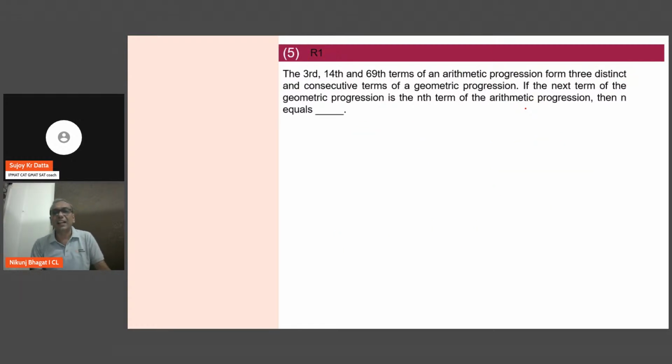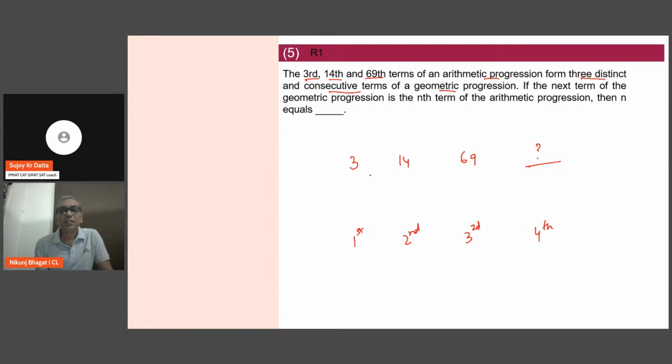This is a slightly difficult question, but if you are able to spot a very clear trend here, then you will be able to attempt this question very easily. It says 3rd, 14th and 69th term of an AP form 3 distinct and consecutive terms of a GP. The next term of the GP is the nth term of the AP. तो ये आपको निकालना है वो कौन सा टर्म होगा, because this is the first term of the GP, this is the second term of the GP, this is the third term of the GP, and this is the fourth term of the GP.